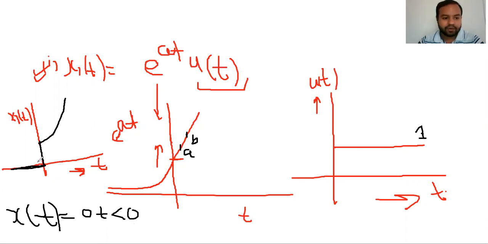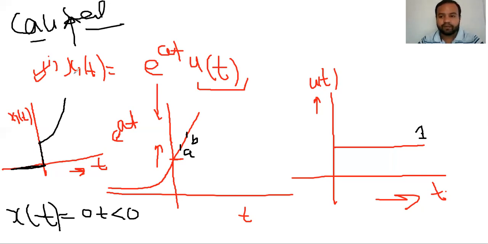And this signal is 0 for t lesser than 0. Please look at this signal. Therefore, this signal is nothing but a causal signal. So I think you have got this example.